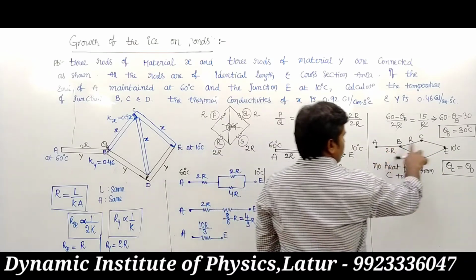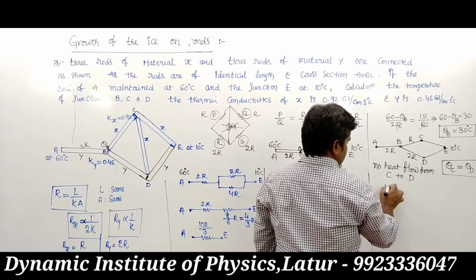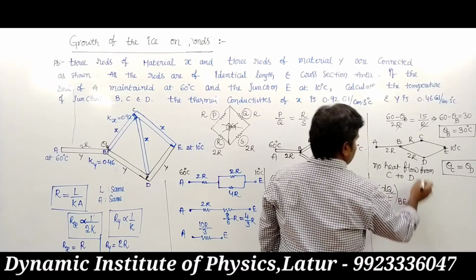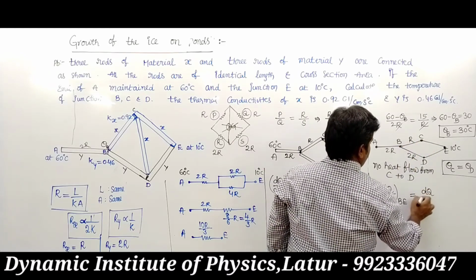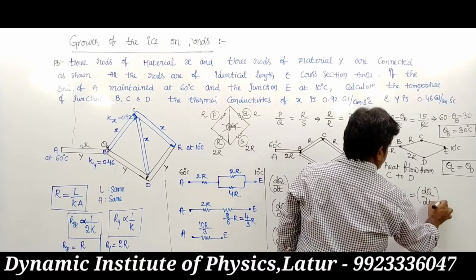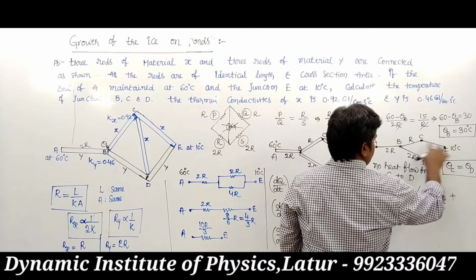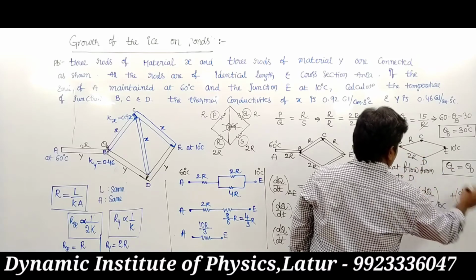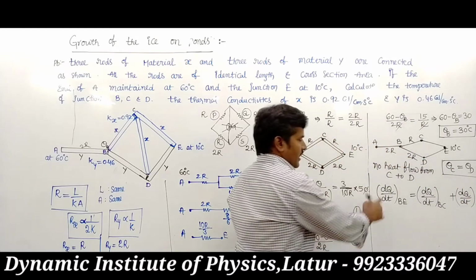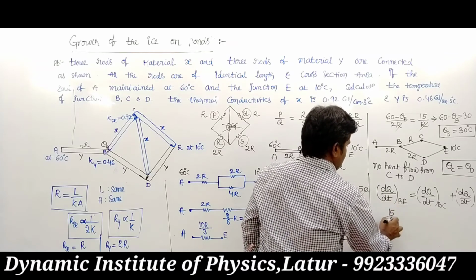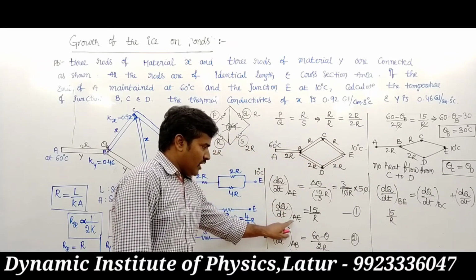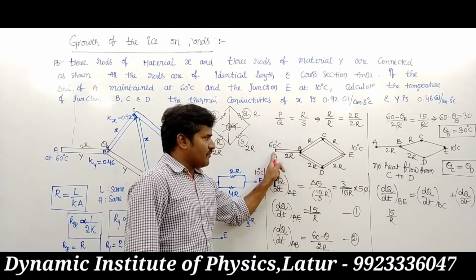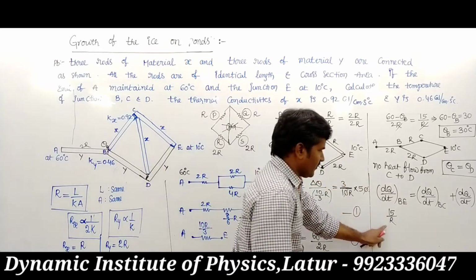Then the total heat transfer from B to E, dQ upon dt, is divided into two parts: heat transfer from B to C and heat transfer from B to D. Its value is 15 upon R. This value we know. The heat transferred from A to E is the same as from A to B, that is 15 upon R.